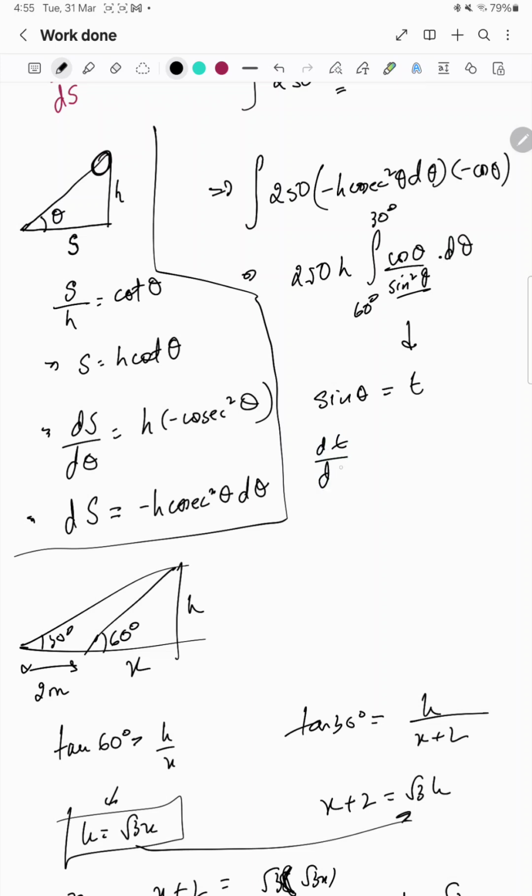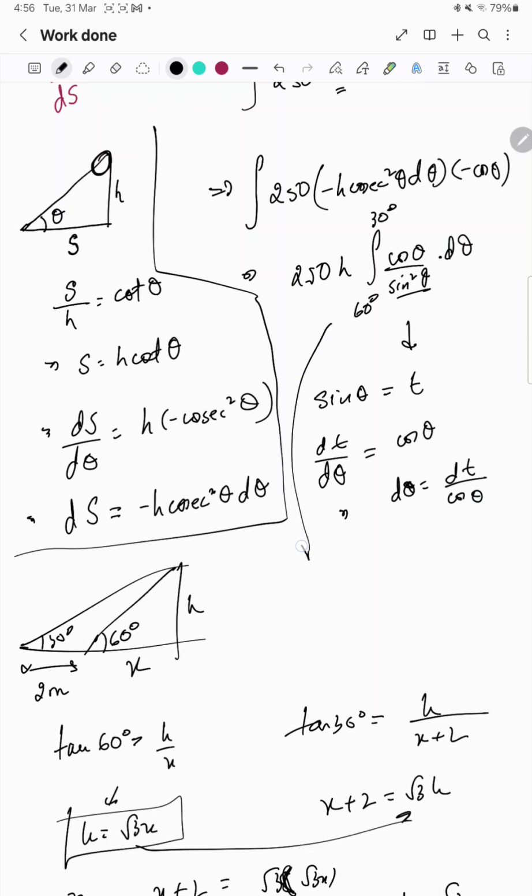So d t by d theta is cos theta, so d theta is equal to dt by cos theta.